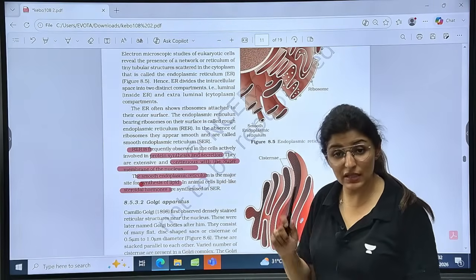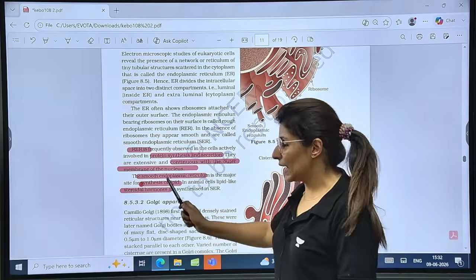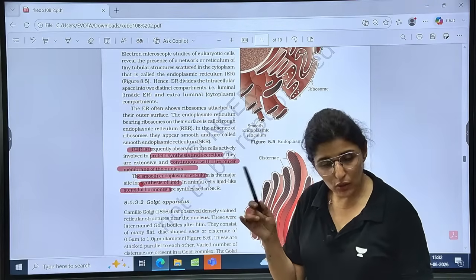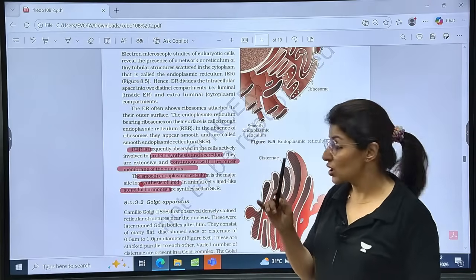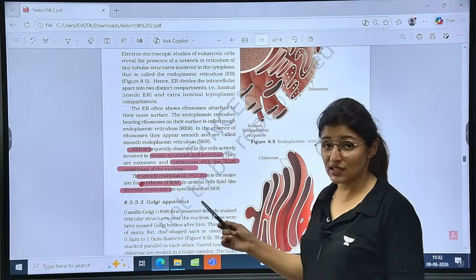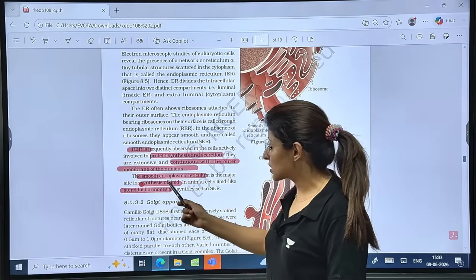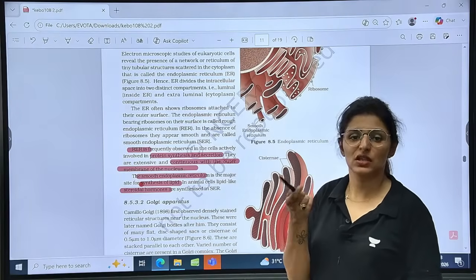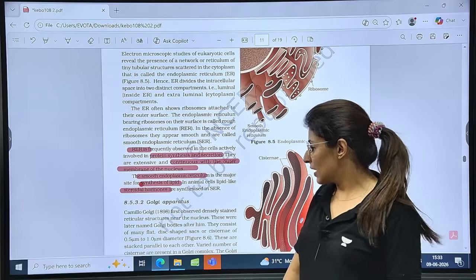You have to learn these points very carefully. While SER has no connection with the nuclear membrane, is not fused with ribosomes, so it is not involved in protein synthesis. Rather, it is a site for synthesis of lipids and some steroidal hormones. Steroids are basically lipids. Is this point clear?